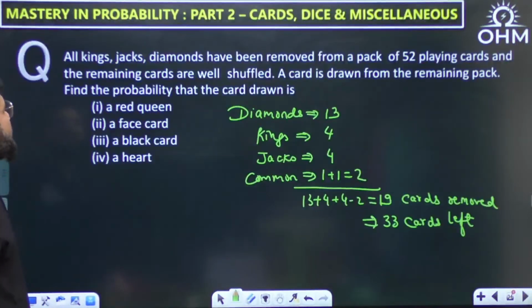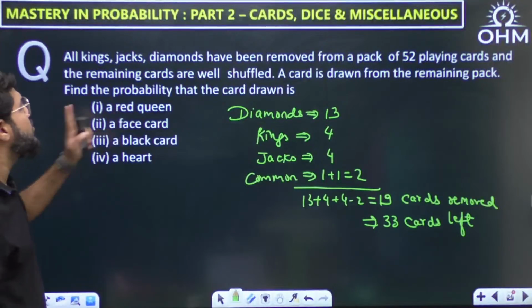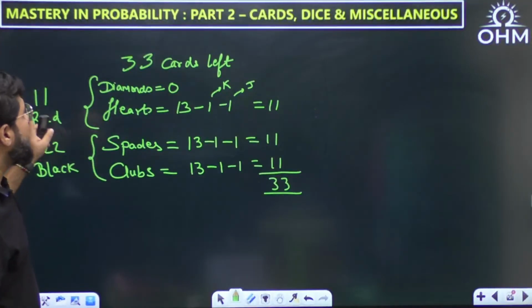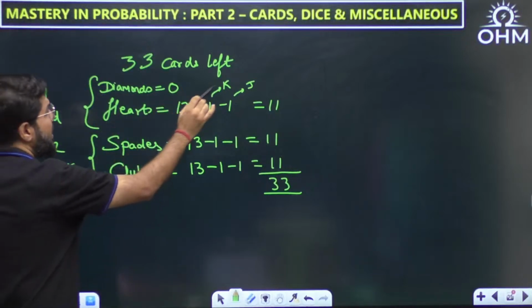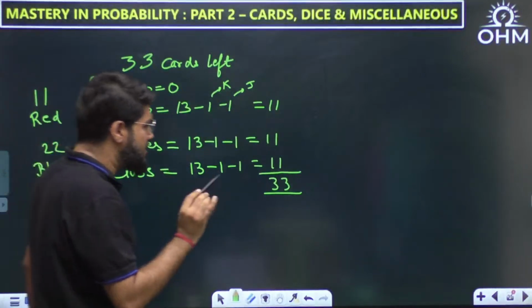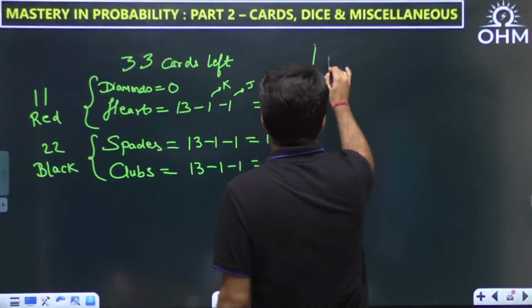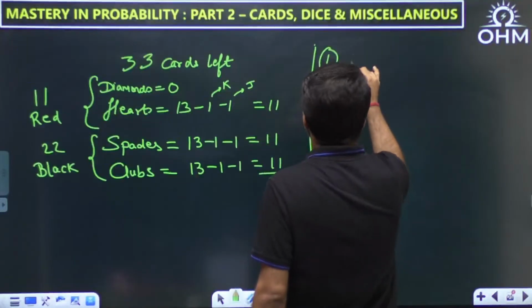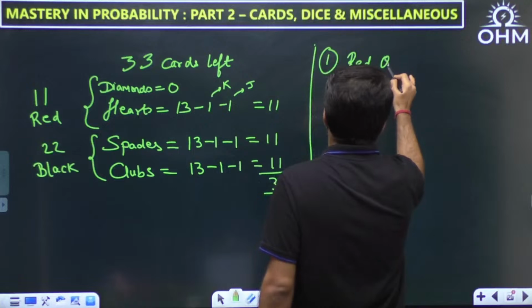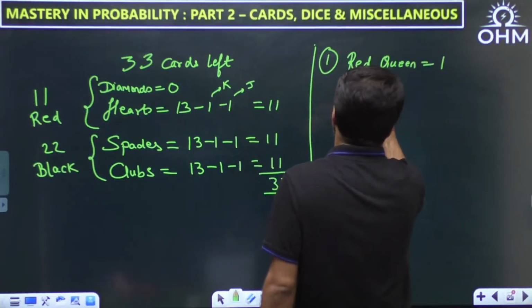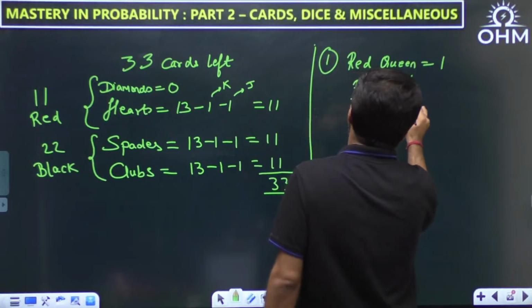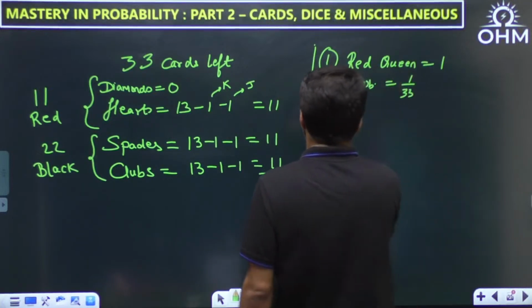Okay, so what is the first question? What is the probability of getting a red queen? See, all diamonds are gone, hearts are there. King and jack gone. Red queen. Do you have a red queen left? Yes. Okay, so what is the probability? Favorable by total, 1 upon 33.